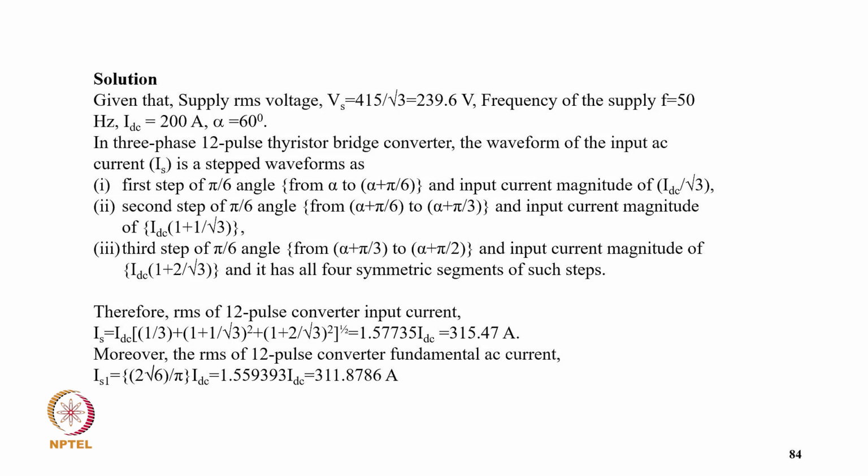Therefore the RMS current of the 12 pulse converter input current is IS equal to IDC times the square root of 4 times in bracket 1/3 plus 1 plus 1/3 square plus in bracket 1 plus 2/√3 square, that comes to 1.5735 ID, and putting in the value of ID it comes to 315.47 ampere. Moreover, the RMS of the 12 pulse fundamental current is IS1 equal to √2 in bracket 2√6 by π into ID, that is 1.559393 ID, which is equal to 311.8786 ampere.